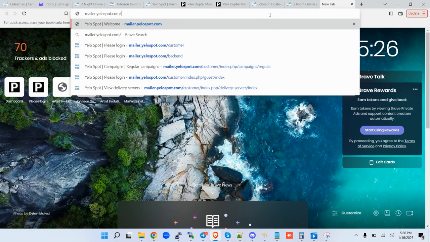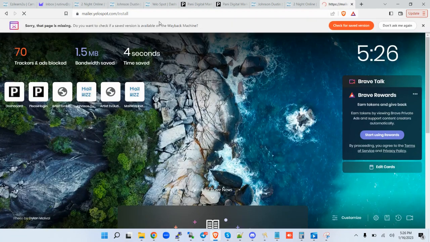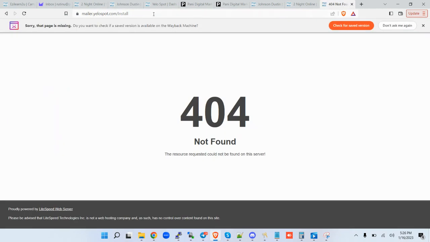So you can also check that video about how to avoid the malicious or suspicious site in Mailwizz. So here you put in install, then you click on enter.